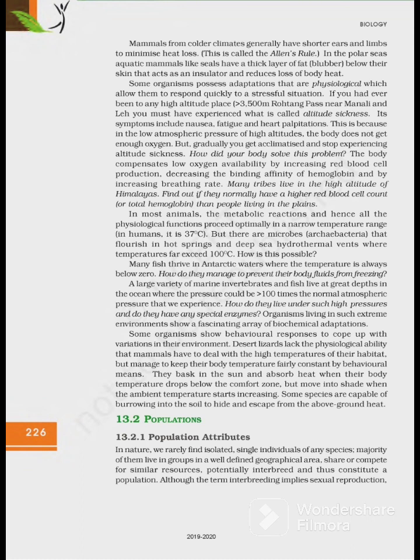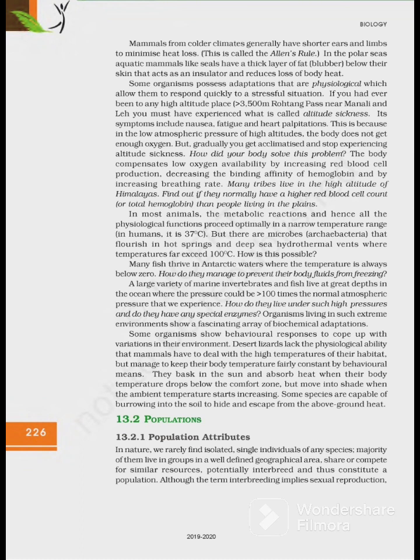ये है आंसर इसका. कैसे होता है? लो ऑक्सीजन अवेलेबिलिटी को compensate करता है by increasing RBC. RBC का प्रोडक्शन बढ़ा देता है और बाइंडिंग एफिनिटी जो होती है हीमोग्लोबिन की उसे कम कर देता है. Many tribes live in the high altitude of Himalayas. Find out if they normally have a higher RBC count or total hemoglobin than people living in the plains.